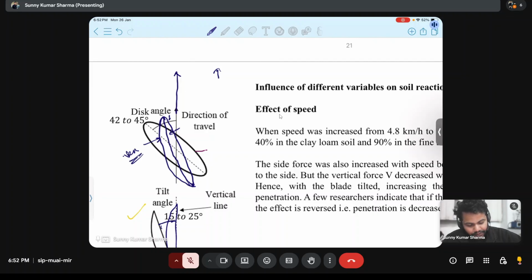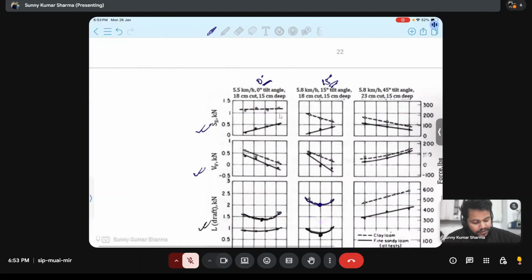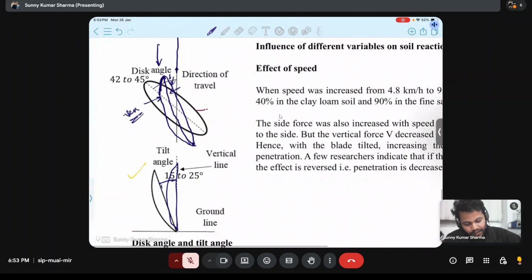So if the angle is very less, then soil will be acting on the convex side. It will not cut the soil because it is acting on the convex side. Soil is cut with the help of the concave side only. On the convex side, it will just resist the movement of this disc plow. Because of that resistance, and soil just acting on this convex side, draft is increasing. That is the case when disk angle is less, draft is much higher.